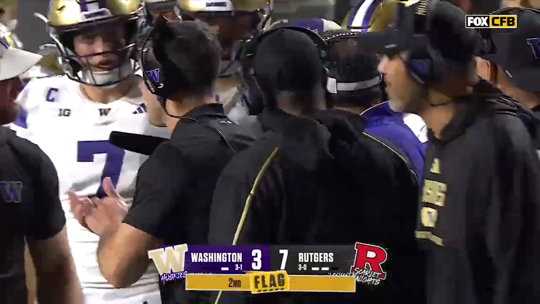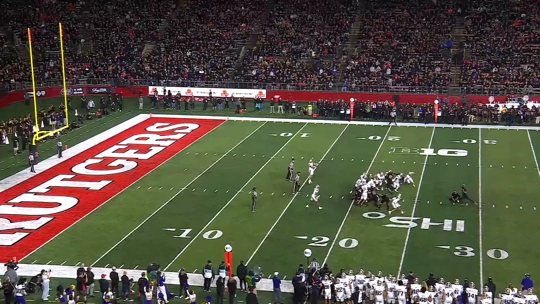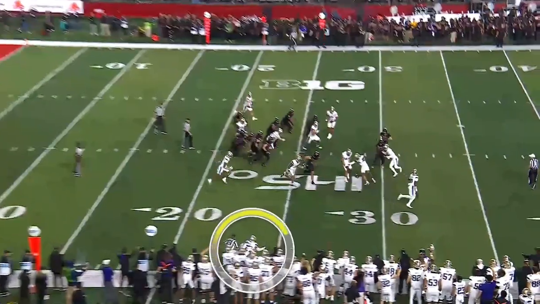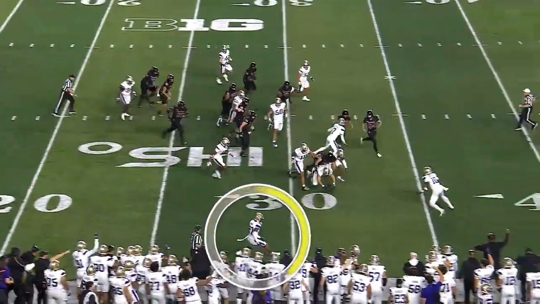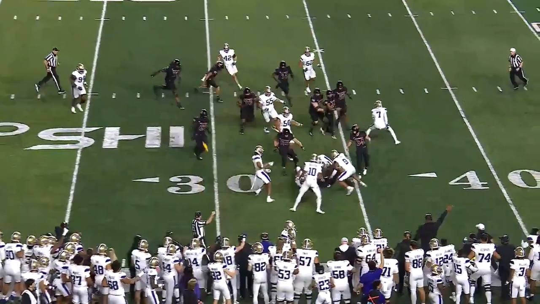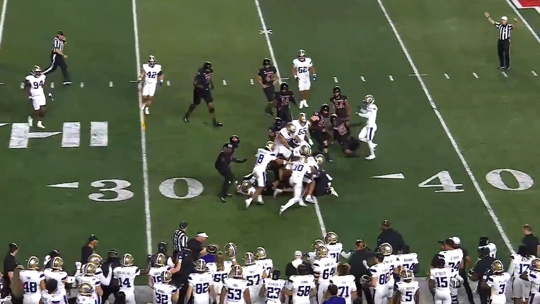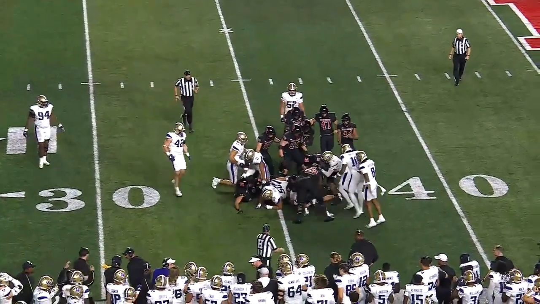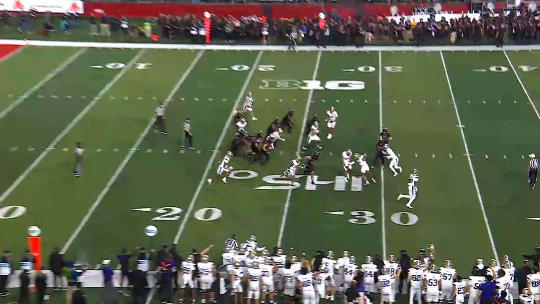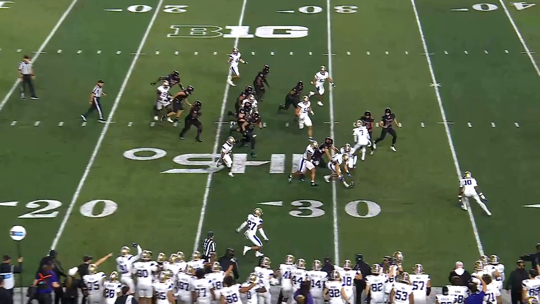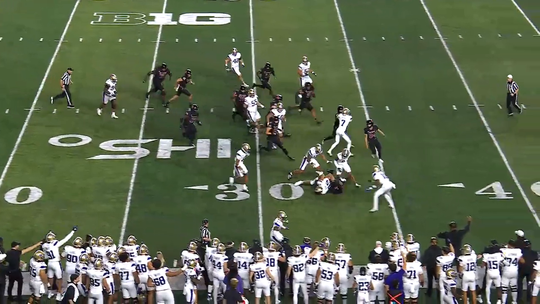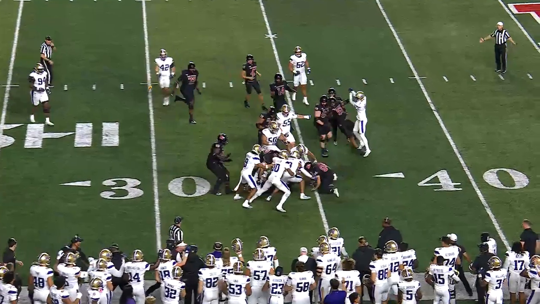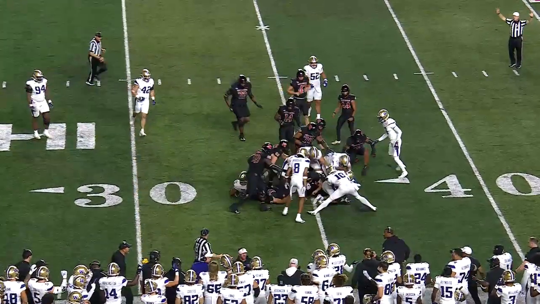Now, we have a flag down on the play, and as we go back and take a look at the replay, we see that during live ball action, number 27 is going to come off the bench onto the field of play, and by rule, we know that no player can enter the field of play while the ball is alive. And we also know you can't have 12 on the field. So this is a correct call by our head linesman for a substitution foul, and we know that the penalty here is going to be 5 yards from the previous spot, and since it was 4th and 5, this penalty gives the offense a new 1st and 10.